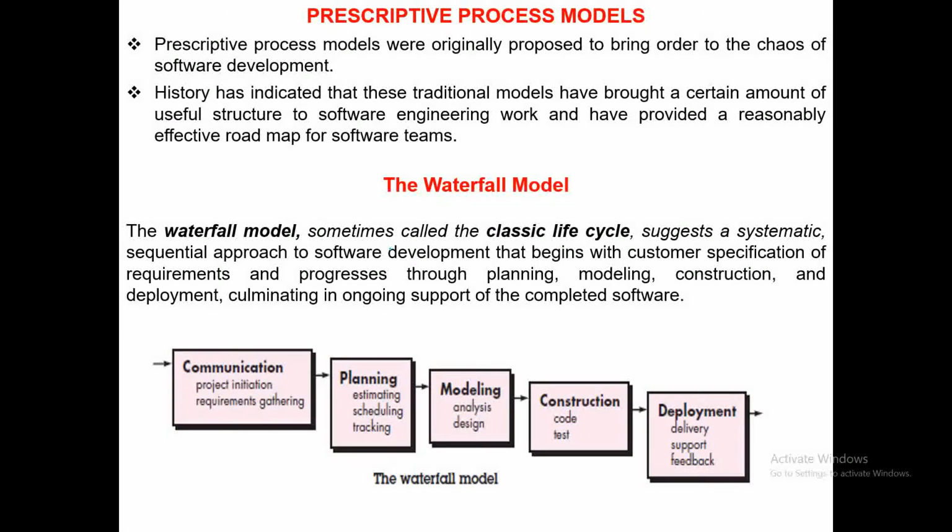The first model that we will discuss here is the waterfall model. The waterfall model is sometimes called the classic life cycle model. Basically, it is a systematic and sequential approach to software development.